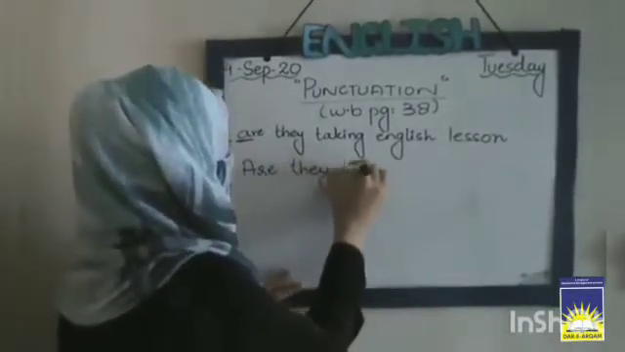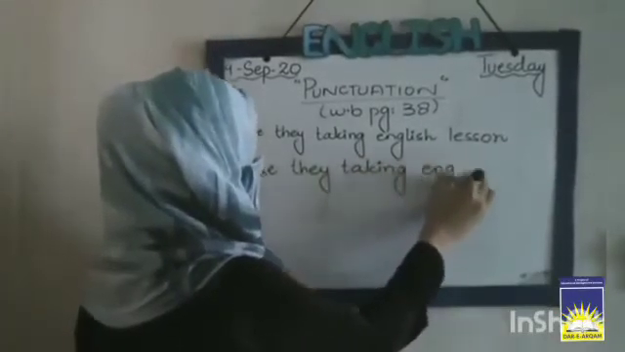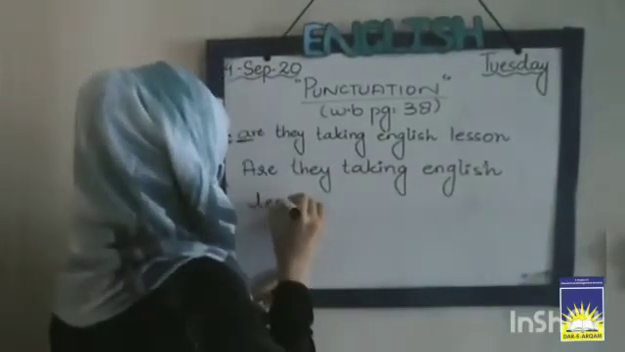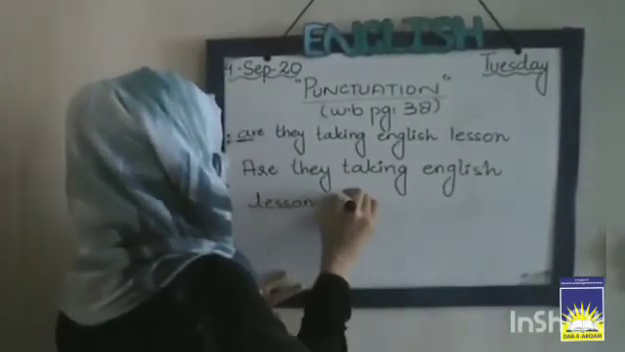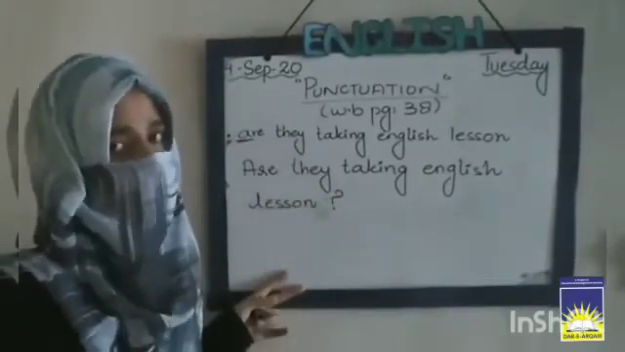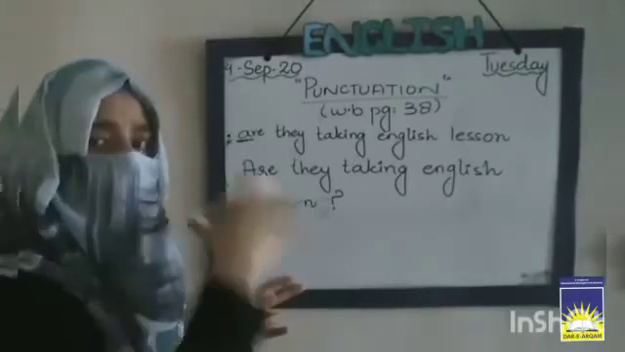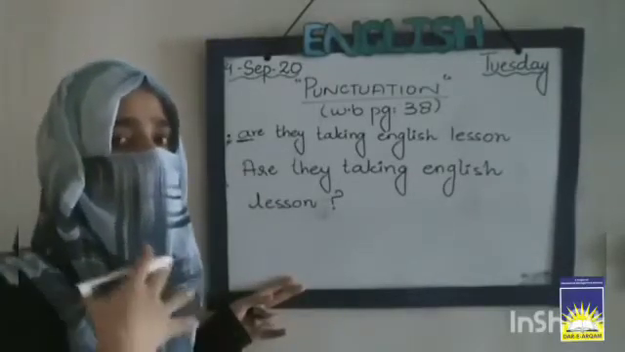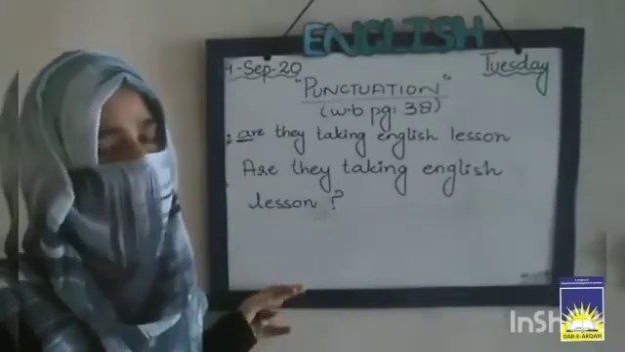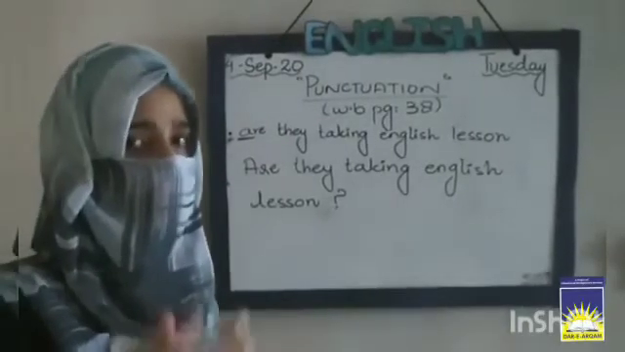Are they taking English lesson? Question mark. Why will the question mark be written here? Because it is a question sentence. So this is how you have to correct the punctuation mistakes given in your workbook exercise. Now let's move on to the next example, so you will be clearer about it.